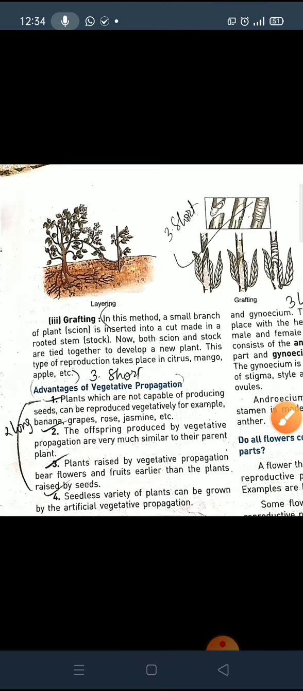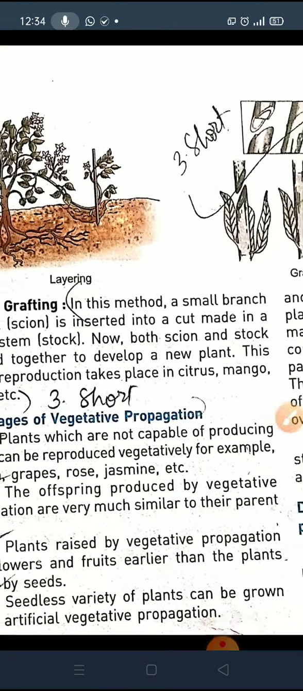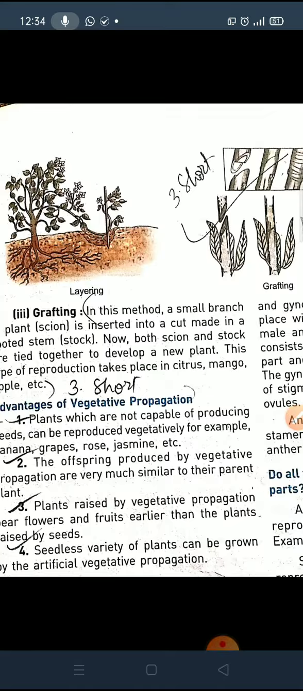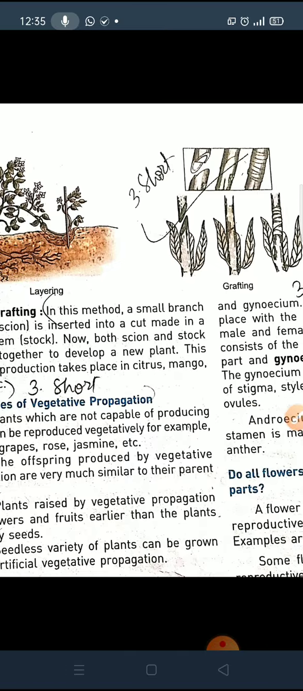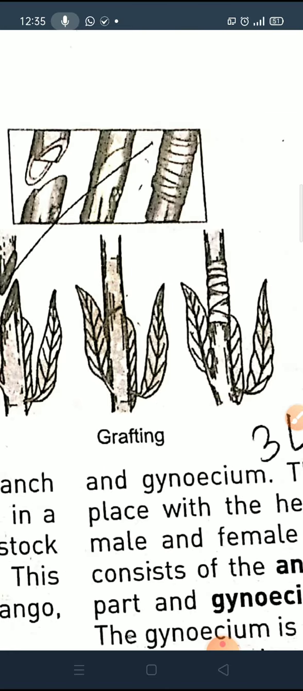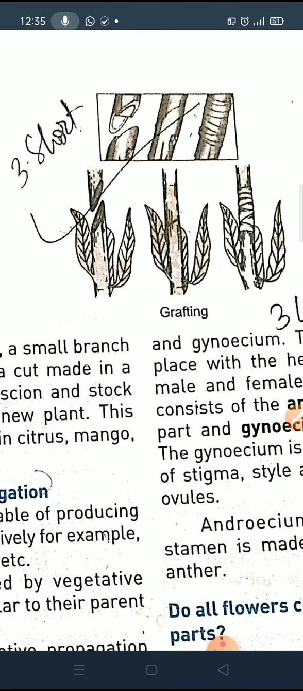Now I am telling you about grafting. The third one is grafting. What is the meaning of grafting? Now listen carefully. In this method, a small branch of a plant is inserted into a cut made in a rooted stem. I think you didn't understand. I'm telling you about the diagram. You see here, this is a diagram of the grafting method.